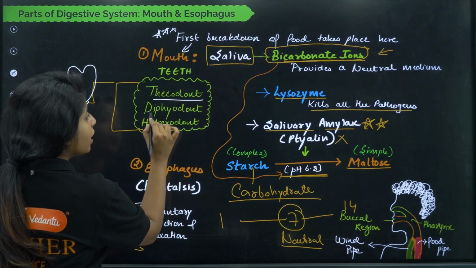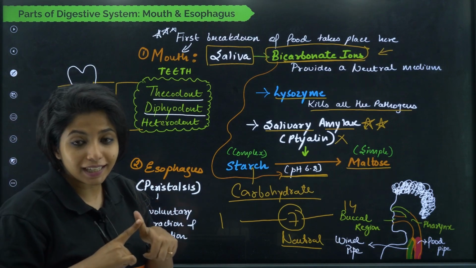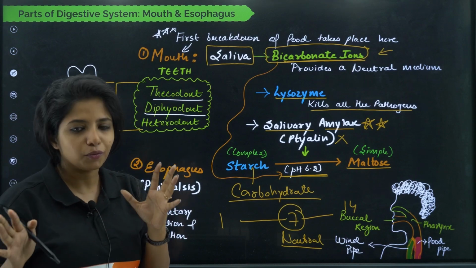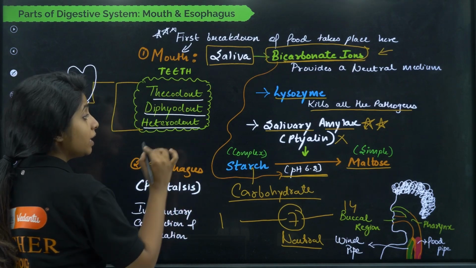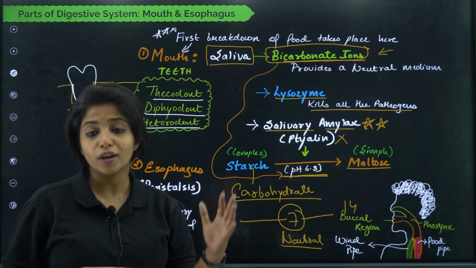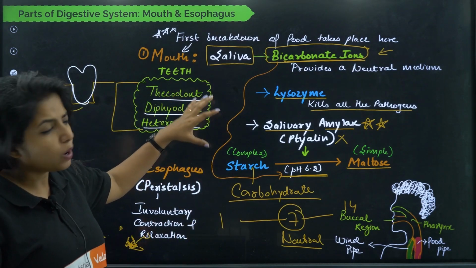Now it is known as diphyodont dentition. Why, children? Because you have two sets of teeth. One is the milk teeth that you have when you are kids, and then you have a permanent set of teeth, which does not go off even if you want it to. Now there is heterodont dentition. Why, children? Because we have different types of teeth. We have canines, molars, premolars, all of these things, which is why it is known as heterodont. So this is about your mouth.